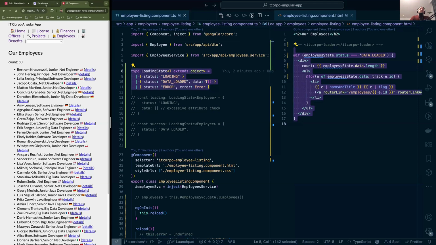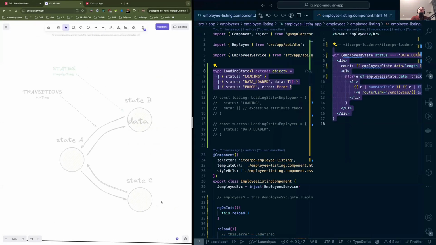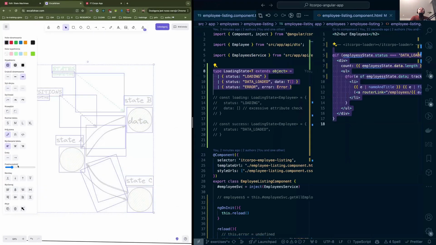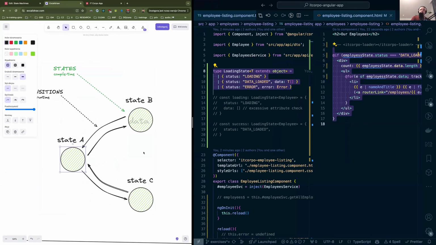Very last sentence is that what we are capable of doing is making the states themselves type safe. So we can clearly say that if this is loading, then from loading we can walk into data loaded. And from data loaded, we can again reload the data. So we are in the loading state, again walk into error. If an error occurs, then reload again, etc. So what is type safe is basically the state data, the state definitions, but the transitions.